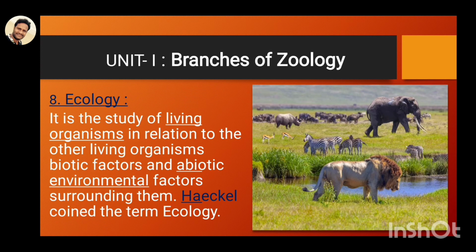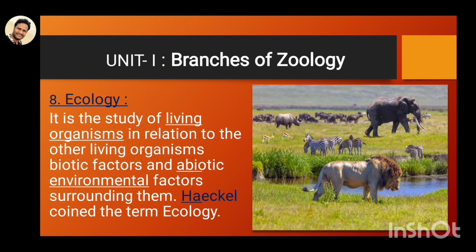The eighth branch is ecology. Ecology is the study of the relationship of living organisms with other living organisms and with biotic and abiotic environmental factors. Here you can see all the living organisms, the biotic factors, and their relationship with the abiotic factors. Abiotic factors are water, air and temperature.